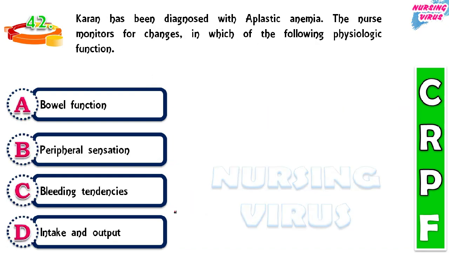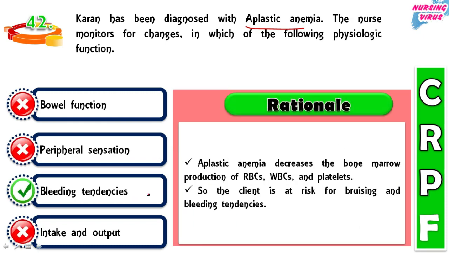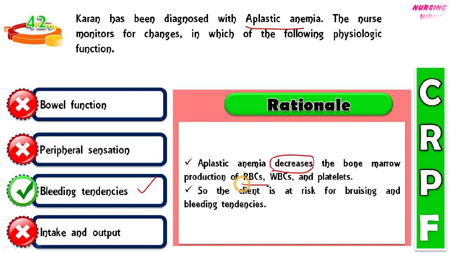The next one: a client has been diagnosed with aplastic anemia. The nurse monitors for changes in which of the following physical functions? The options are bowel function, peripheral sensation, bleeding tendencies, and intake and output. Here the correct option is bleeding tendencies. The reason is that aplastic anemia mainly decreases the bone marrow production of RBC, WBC, and platelets. So the client is at risk of bruising and bleeding tendencies.